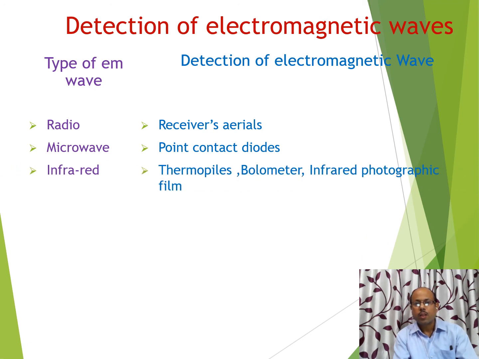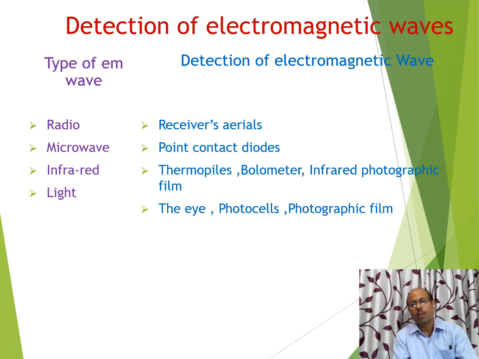Infrared. Infrared rays can be detected by a number of devices: thermopiles, bolometer, infrared photographic film. Here the main concept is of heating. Thermopiles, bolometers and infrared photographic films are used for the detection of infrared rays. Light. The eye, photocell or photographic film. Human eye is very sensitive to visible light. Ultraviolet rays. They can be detected by photocells and photographic film.